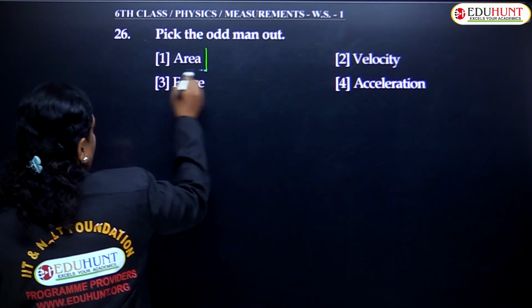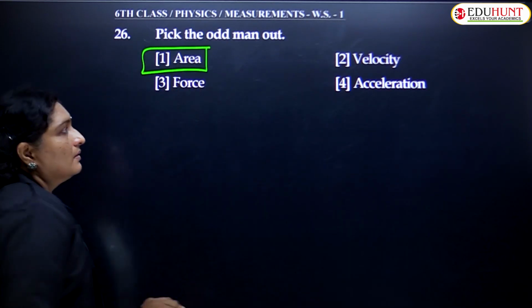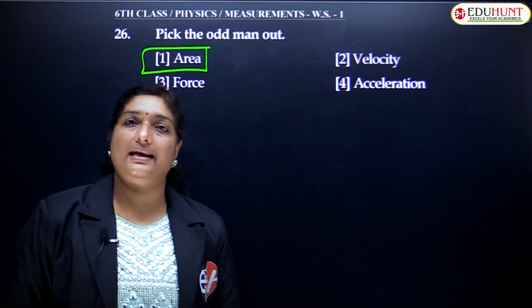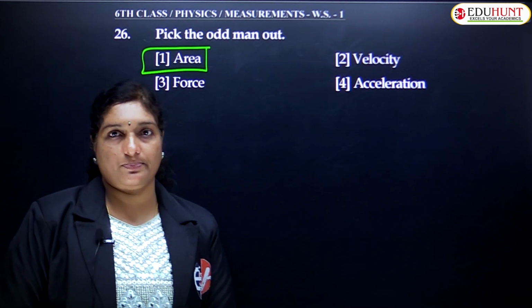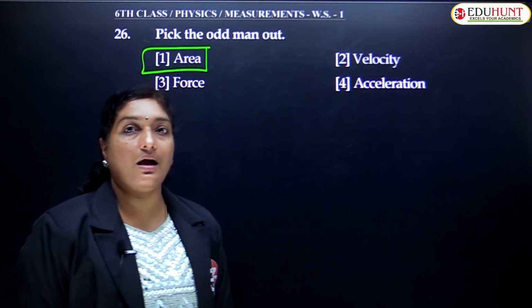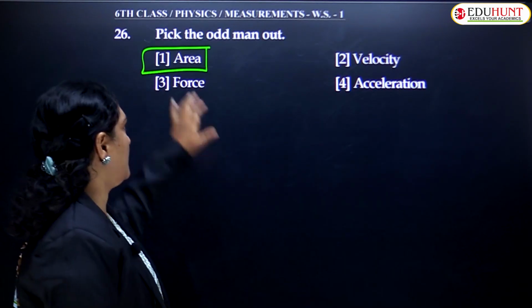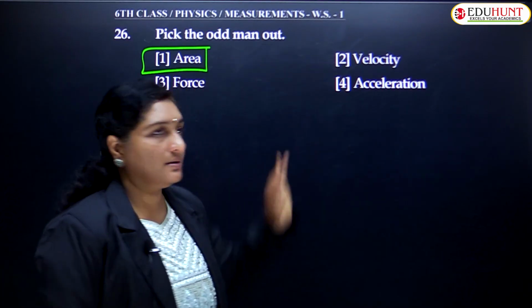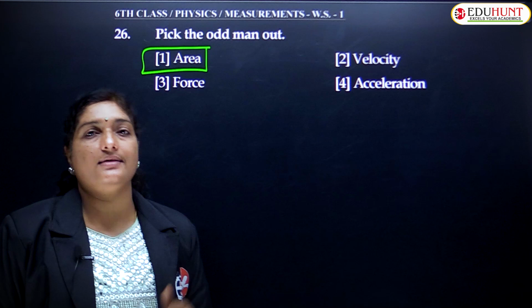Let me explain why. This is actually a different topic which comes under scalars and vectors. Every other term is a vector except area, because velocity, does it have direction? Yes, it has a direction.